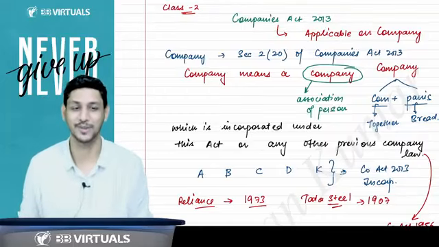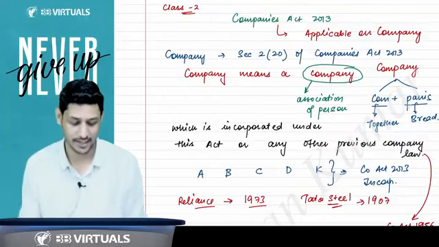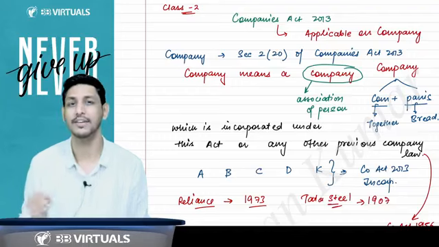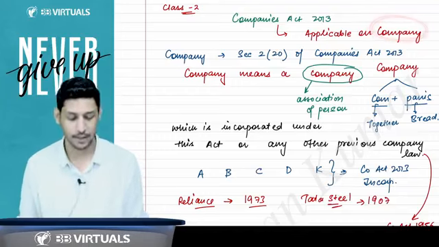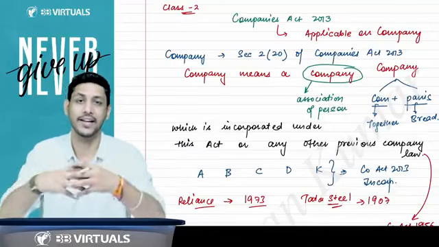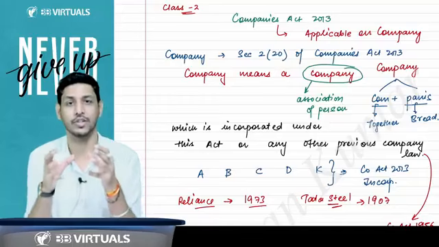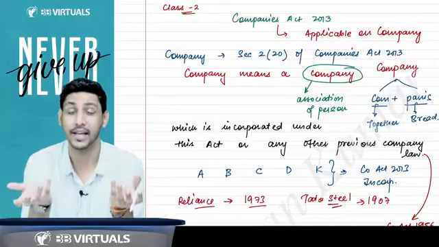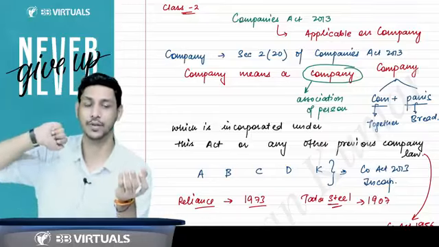Sir, what is the Companies Act 2013? The Companies Act 2013 is the act which is applicable on the company. Now you will say, sir, what is a company? What is the meaning of the word company? A company is nothing but an association of persons. People have made an association of persons, and that association is working together for a common objective, and that is what we call a company. And that company is governed by the Companies Act 2013.